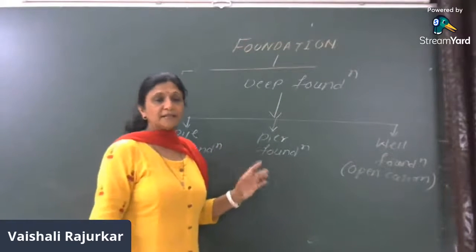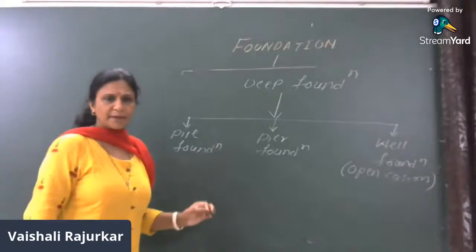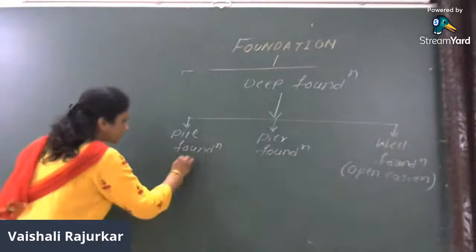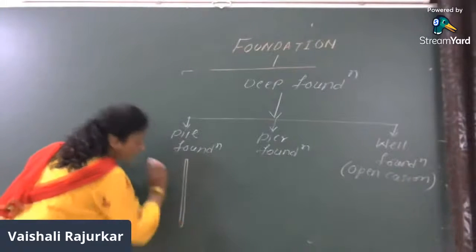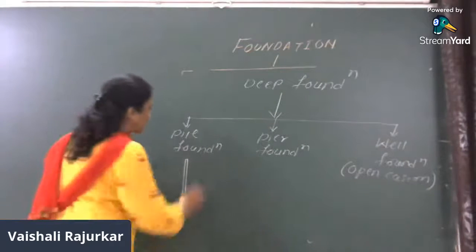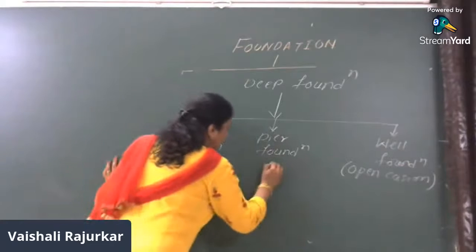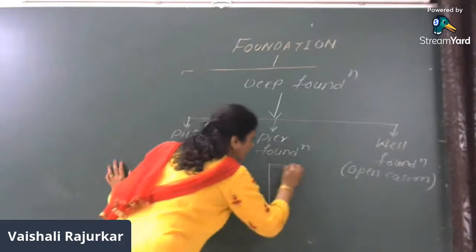Now, what is meant by pile? Piles are slender structural members. It is a very thin, slender structural member like this, which is always inserted in a groove. Then there will be a pier. What is meant by pier?